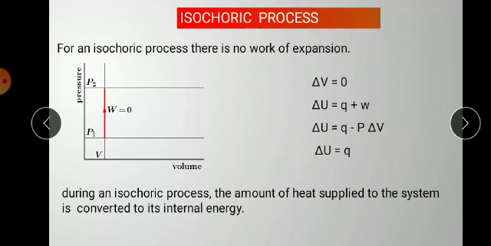During an isochoric process, the amount of heat is supplied. Del U is equal to Q. So the amount of heat supplied to the system is converted into its internal energy. The full Q is converted into internal energy.